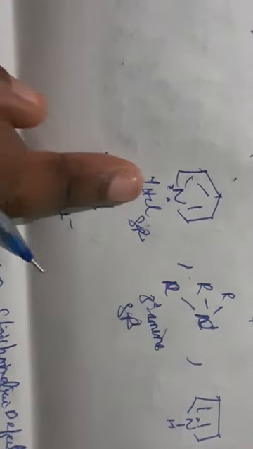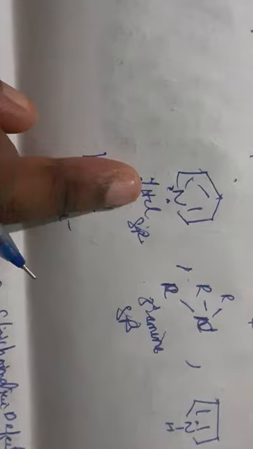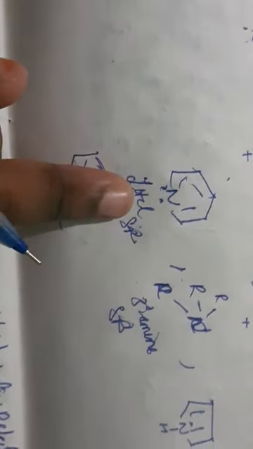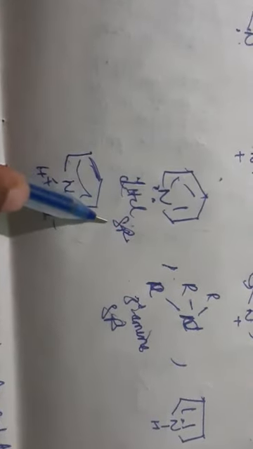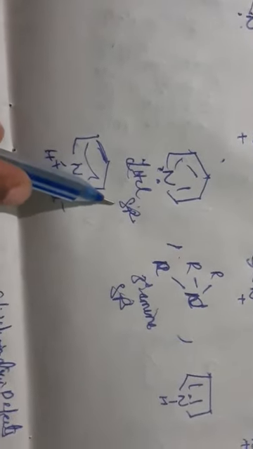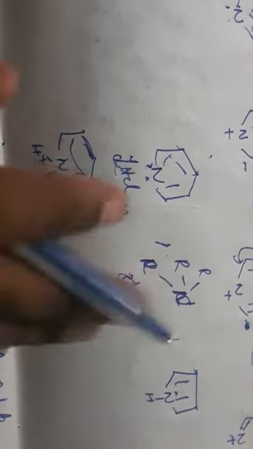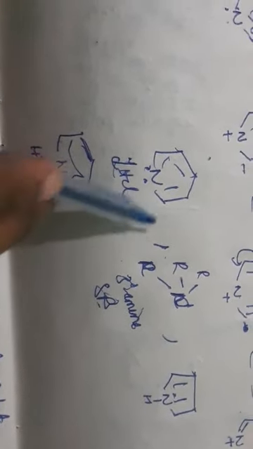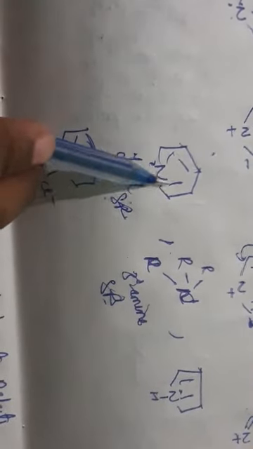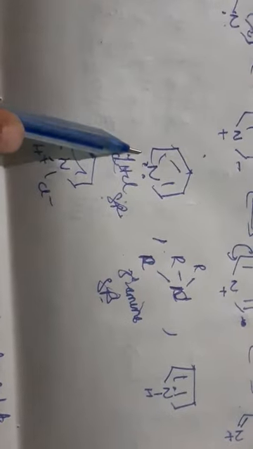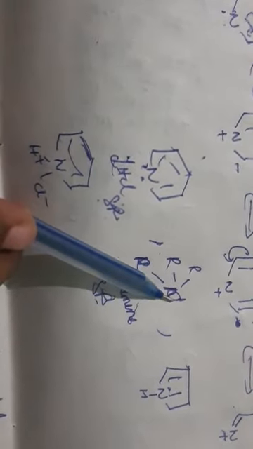But coming to pyrrole, delocalization of electrons takes place because of the resonance structures I have explained. So here it shows an sp2 hybridized orbital, and because of the electron density, the basic character decreases. And coming to aliphatic amines, they will show more basic character.